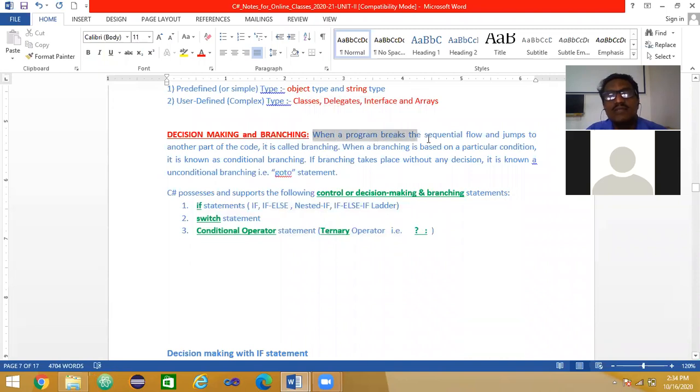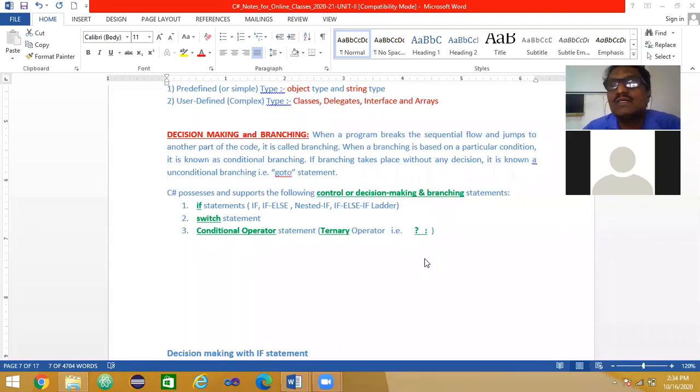If you execute your program without any if statements, your compiler will start executing from top to bottom continuously in sequence. It will not take any deviation. So if your program doesn't have any branching or decision making statements such as if, switch or conditional operator, it will keep on executing in sequence.